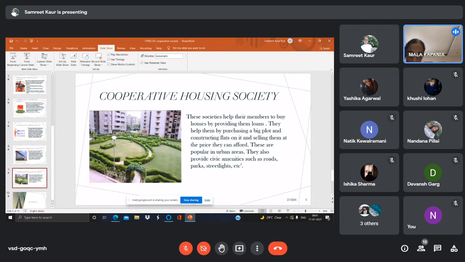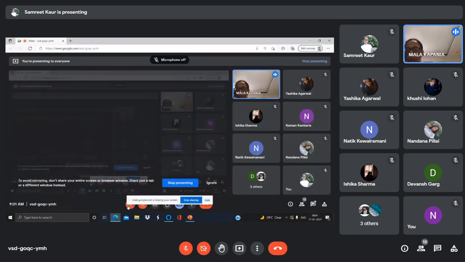Maharashtra Cooperative Housing Society, Adarsh Cooperative Housing Society, Mumbai District Cooperative Housing Federation Limited. It's Pranam Cooperative Housing Society also. These are all names of cooperative housing societies. What do these housing cooperative societies do?